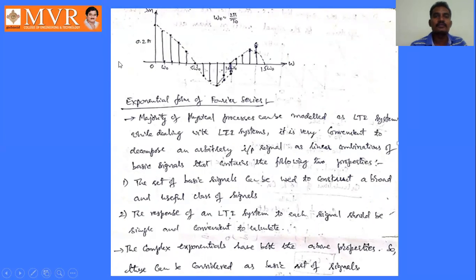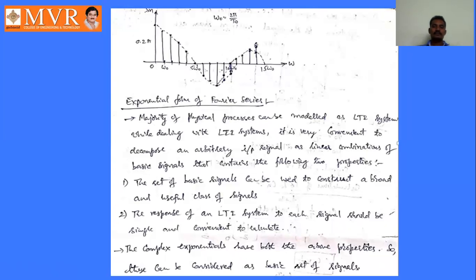So this is about the trigonometric form of the Fourier series. That is one form of Fourier series, and in the next class we will discuss the second form, that is the exponential form of the Fourier series. This is also similar to the trigonometric form. In trigonometric form, we have to calculate the coefficients a naught, an, and bn, whereas in exponential form we have to calculate the coefficients c naught and cn.